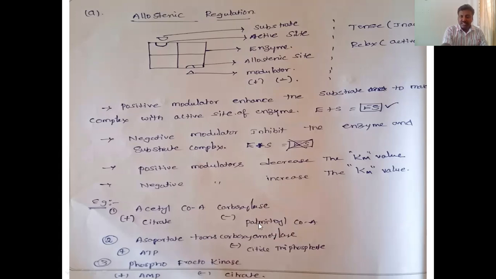Similarly, aspartate transcarbamoylase: ATP is a positive modulator and cytidine triphosphate, CTP, is a negative modulator. And phosphofructokinase: AMP is a positive modulator and the negative modulator is citrate.